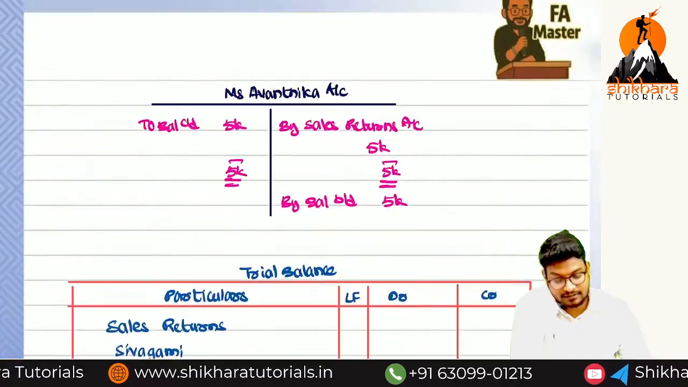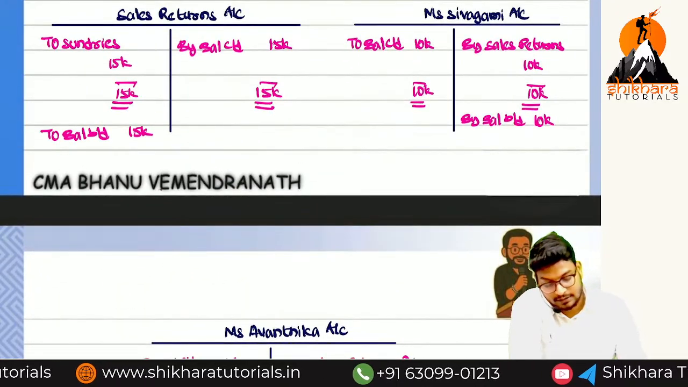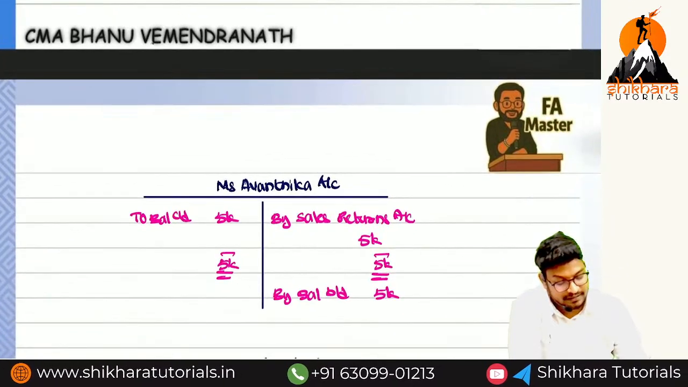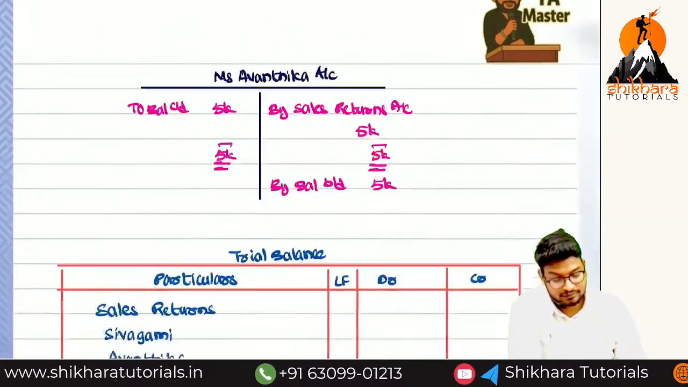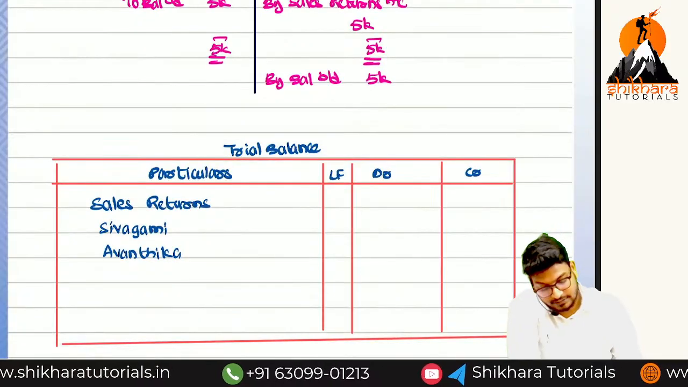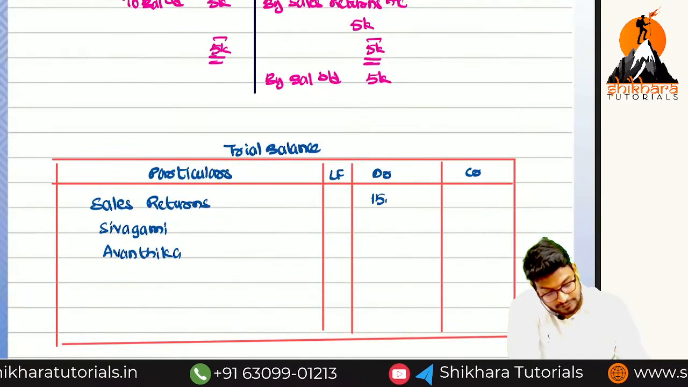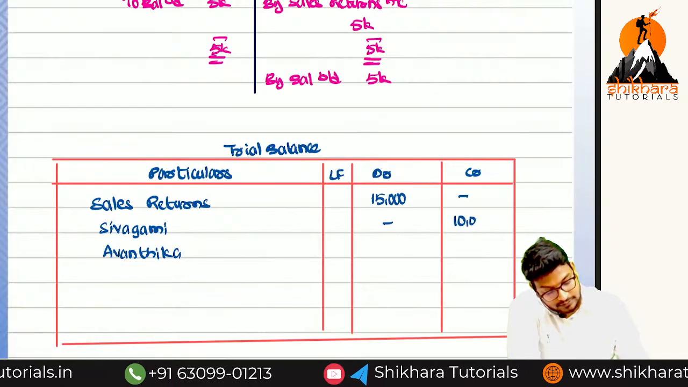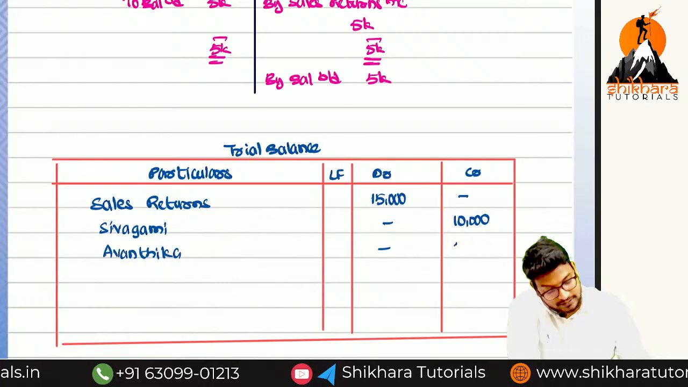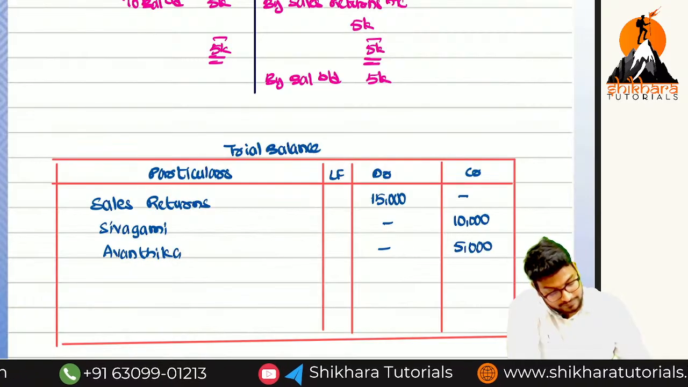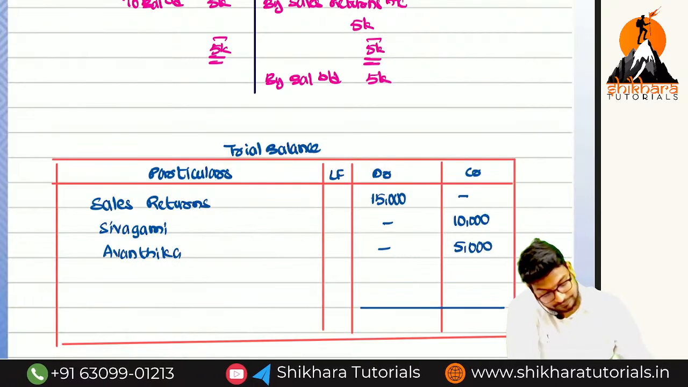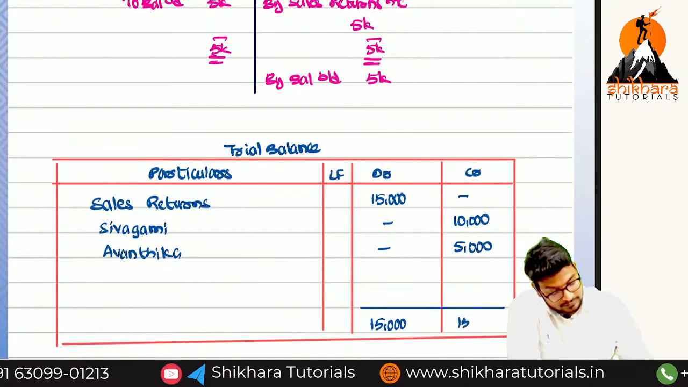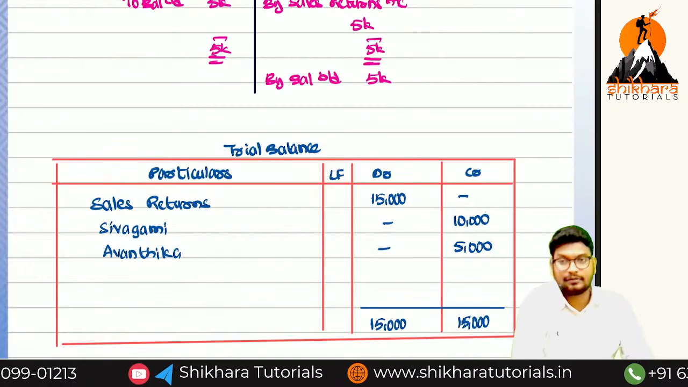Sales returns showing which balance? Debit balance, because opening balance available on debit side. And Shivagami account and Avantika account are showing which balance? Credit balance. So which side? Credit side. So the total of sales returns is equal to 15,000. And Shivagami how much? 10,000. And Avantika how much? 5,000. What is the total? 15,000 and 15,000. Hence proved. Okay.